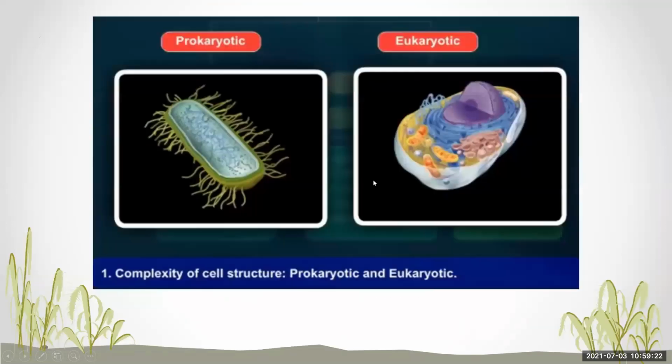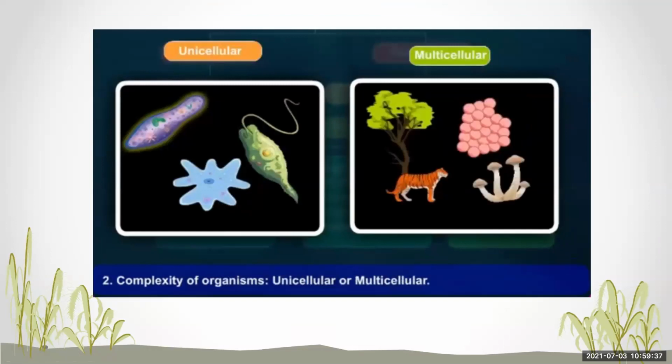Now we will see the criteria on which he classified the organisms. The first criterion is complexity of cell structure, that is whether the cell is prokaryotic or eukaryotic. The next criterion is complexity of organisms, whether the organism is unicellular, that is a single cell, or multicellular, that is made up of many cells.